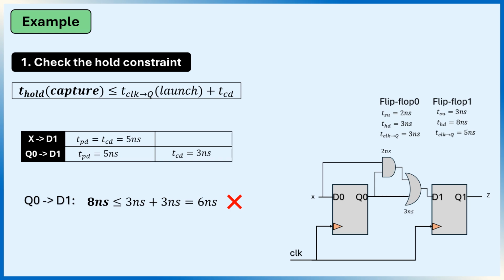Let's go back to the example from part 1 and add the setup time, hold time, and clock to queue delay for each flip-flop. We will start by checking the hold constraint for flip-flop 1. The hold time requirement of flip-flop 1 is 8 nanoseconds. The data leaves flip-flop 0 after 3 nanoseconds of the clock to queue delay and then travels through the fastest path, which has a contamination delay of 3 nanoseconds. That gives us a total arrival time of 6 nanoseconds. Since 6 nanoseconds is less than the required hold time of 8 nanoseconds, the data arrives too early, and the hold constraint fails.